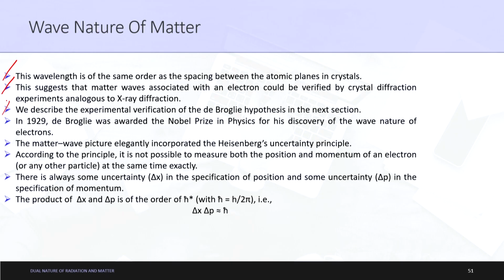In 1929, de Broglie was awarded the Nobel Prize in Physics for his discovery of the wave nature of electrons. So, it was such a big discovery that he got a Nobel Prize for it.